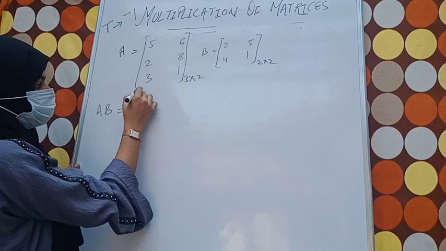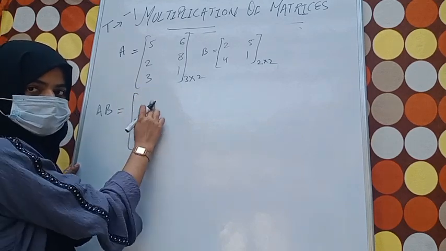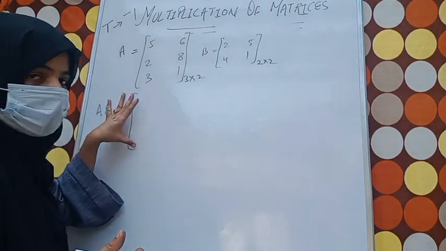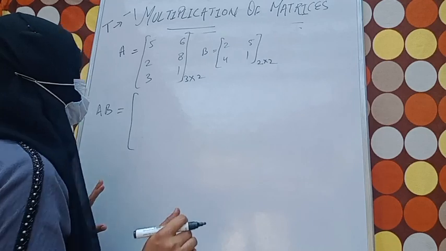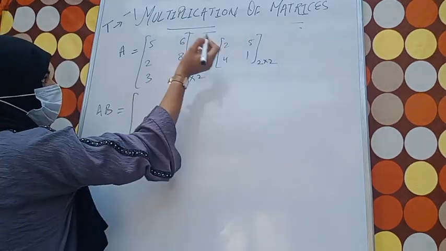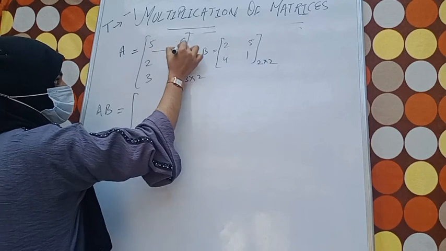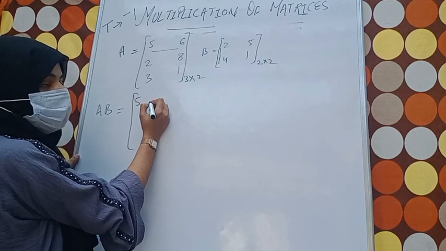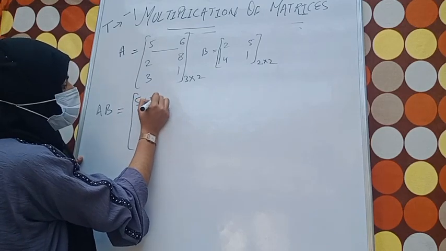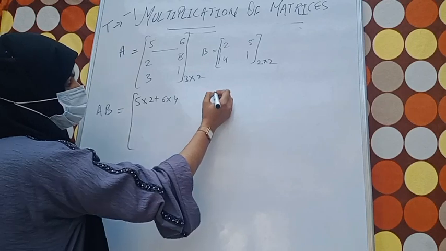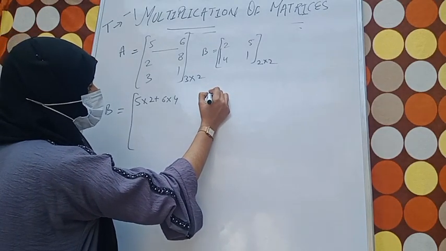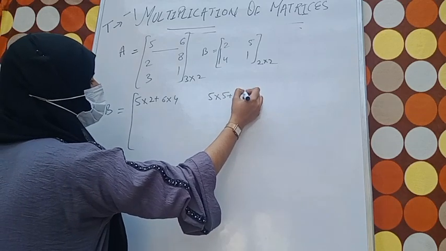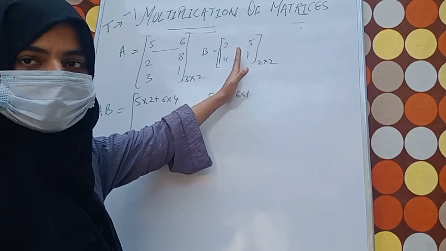AB equals, make a large matrix with square bracket signs. Always remember, while doing matrices, make these brackets. It's very necessary. Okay, it's important. So I told you this T part. First row, first column: the first element of the required matrix will be obtained by multiplying and adding. 5 into 2 plus 6 into 4. Then 5 into 5 plus 6 into 1. Why? Because now we shifted to the second column.